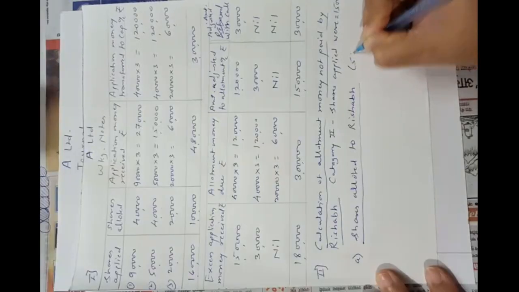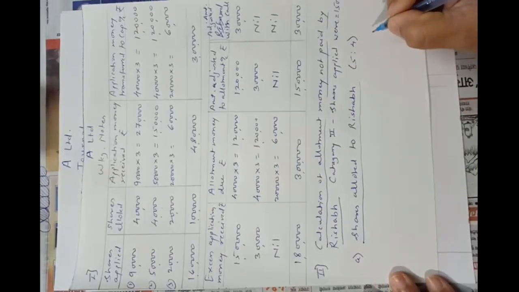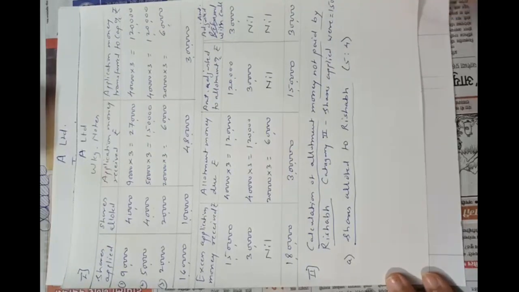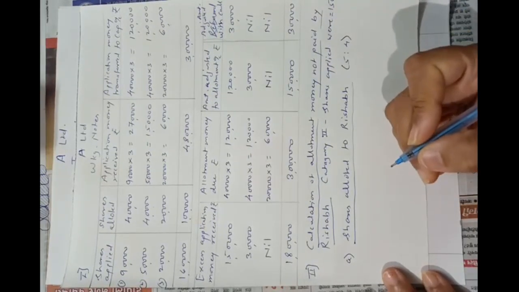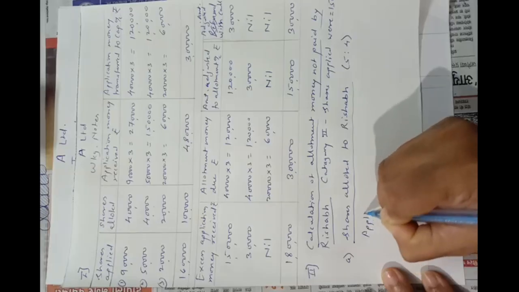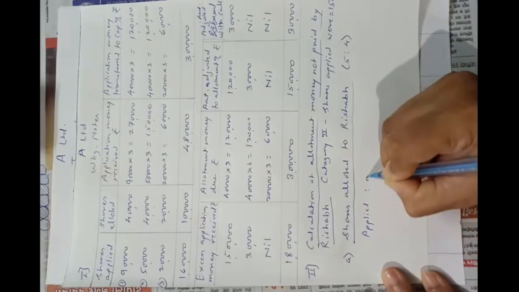So pro rata ratio is 5:4. Okay, I will again show you both the methods of calculating shares allotted. You can follow any one method from that, no need to solve by both the methods. Okay, here I will write applied and allotted.